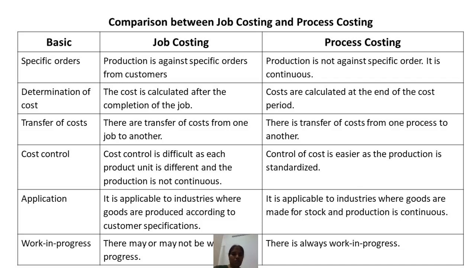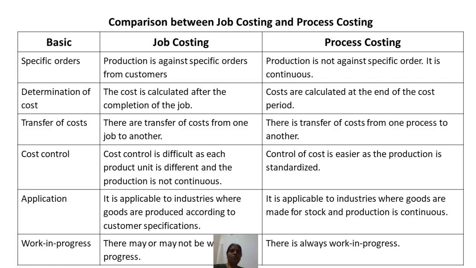That is, it is applicable to industries or factories where the goods are produced according to the customer's needs, orders, preferences, or taste. So the production processes, the production design, and the production techniques may vary from one to another.